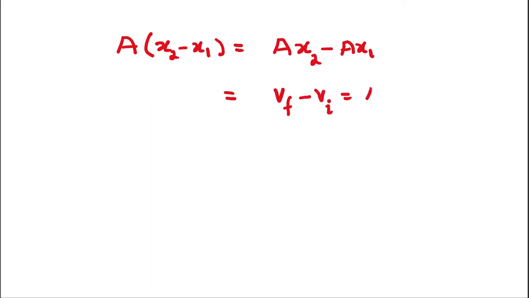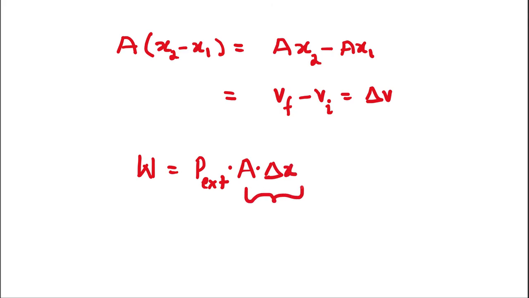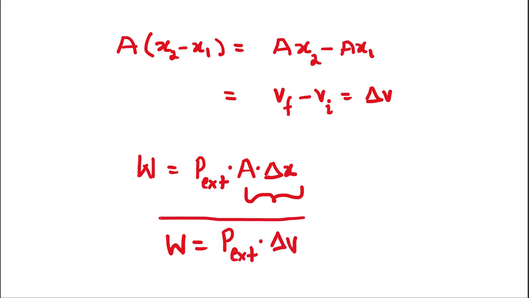So therefore it is delta V. Now I replace this A times delta x with delta V, so the expression for work is P external times delta V.